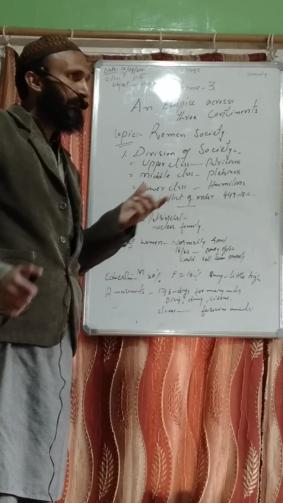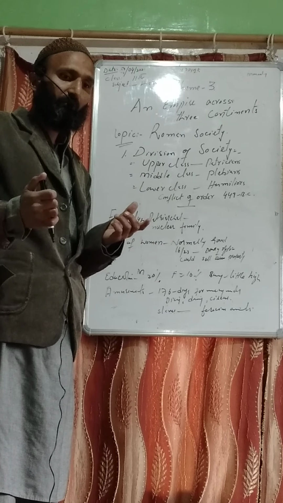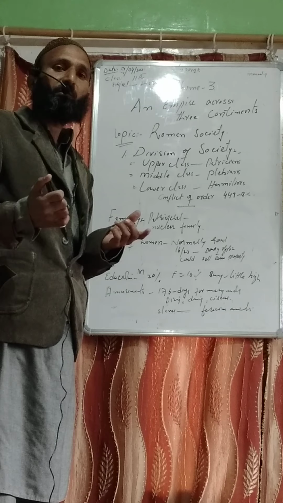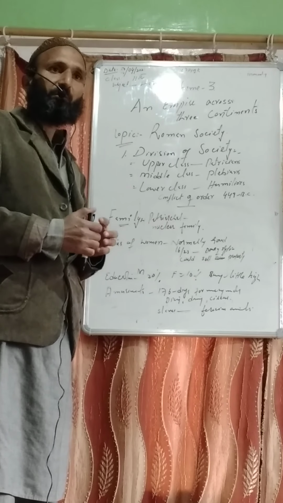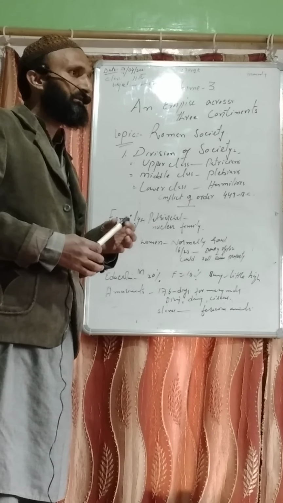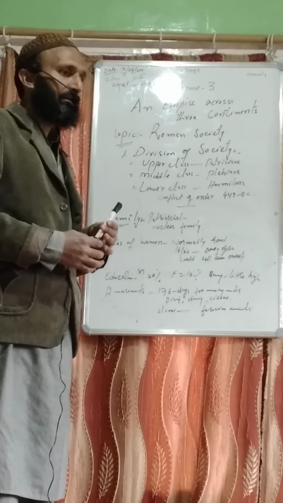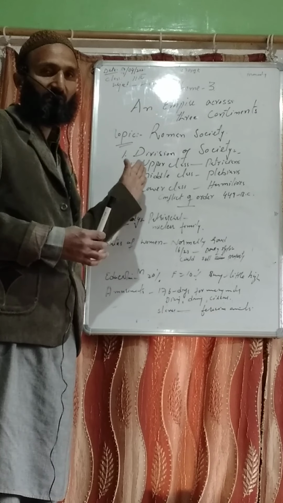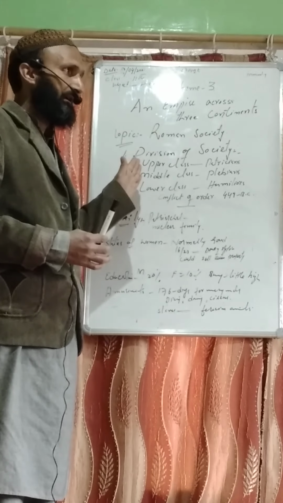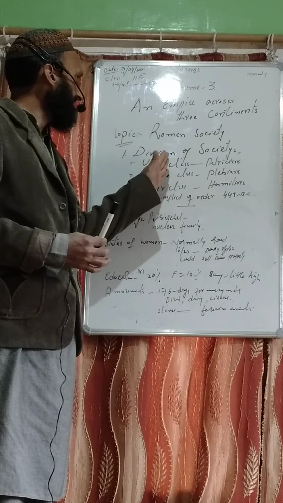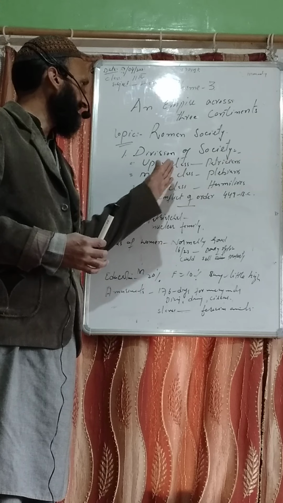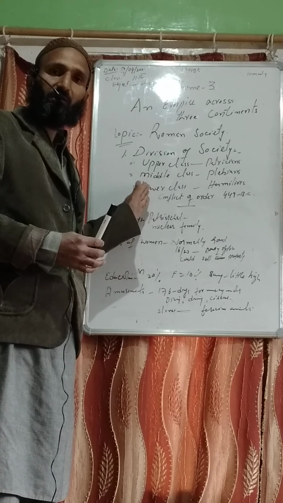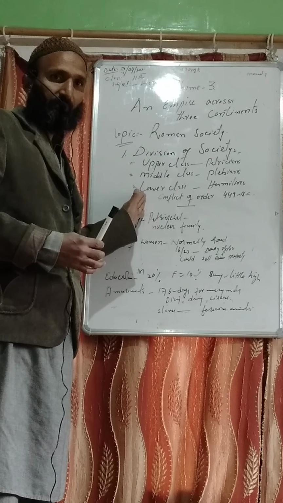Today we are going to discuss the salient features of Roman society. As you know, be it the monarchy part or the republican part, ancient Roman society was divided into three classes. The first was the upper class, then the middle class, and lastly the lower class.